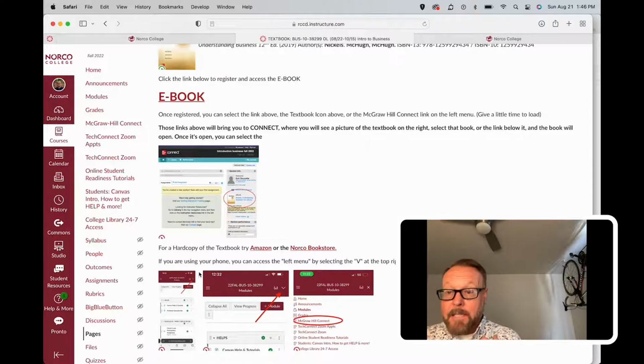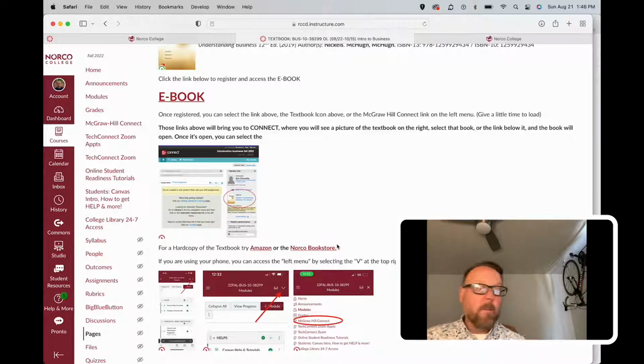Once you get into our class, you have to log into Canvas. Then on any page in our class, if you just go to the top right, there's a little arrow, and right next to that is a little pair of eyeglasses or sunglasses. If you select that down arrow, it'll open up the menu. That's the same as the menu on the left that you see on your screen. It's the same menu, so then you can select whatever you want.